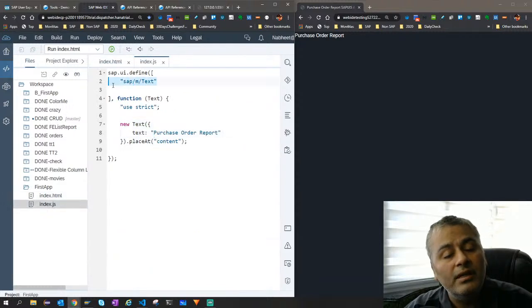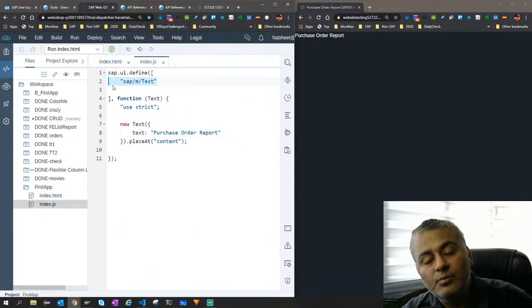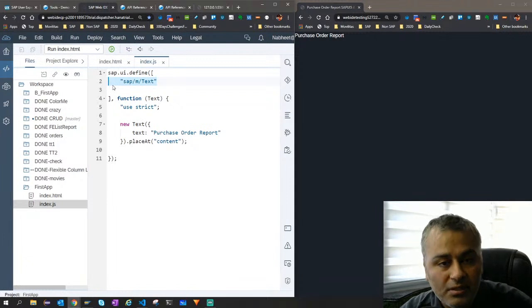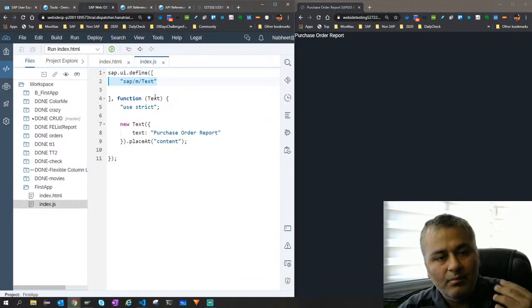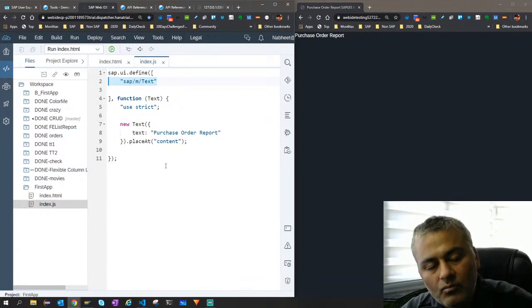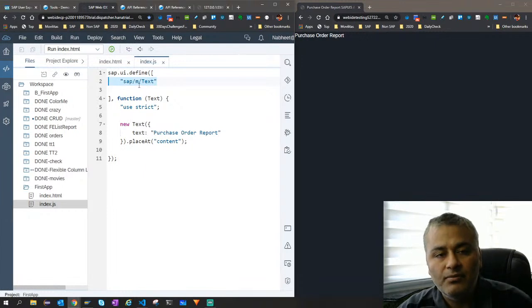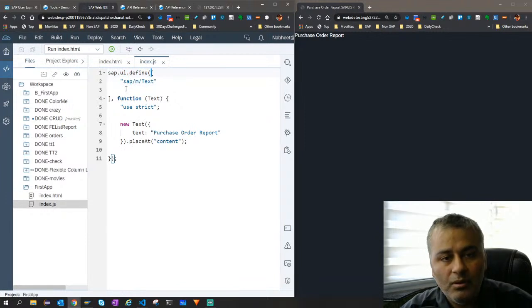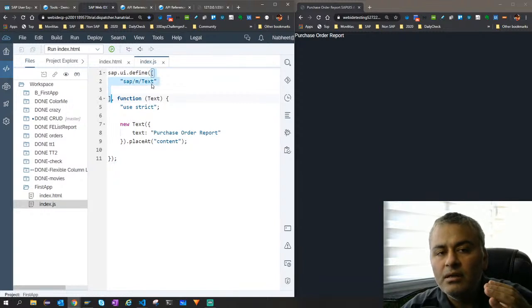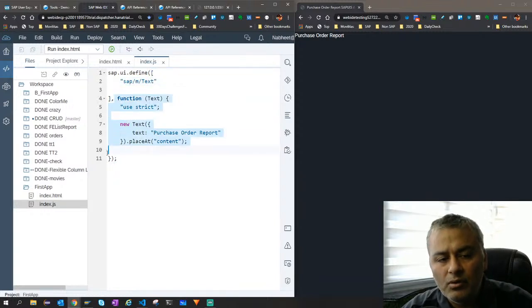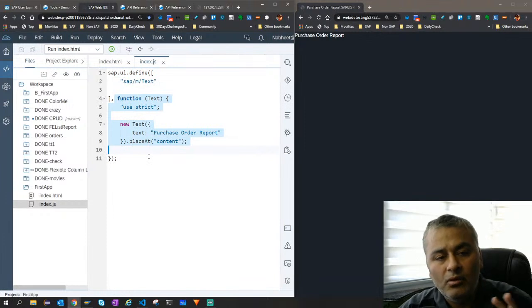Now this way of declaring your module dependency is known as asynchronous module definition. It is not exactly the same. SAP has given its own flavor, but primarily it follows the same principle. You define your dependency: the first parameter is the name you want to have for this module, then an array of different dependencies, then whatever you want to call and return. The first and fourth are optional.